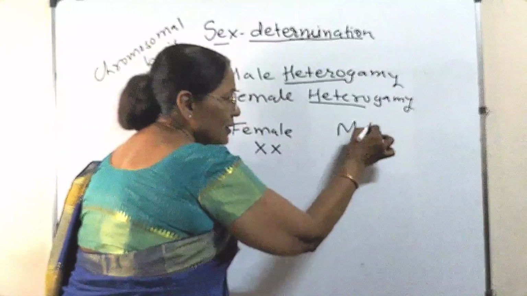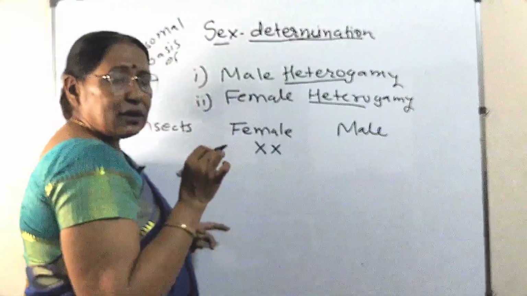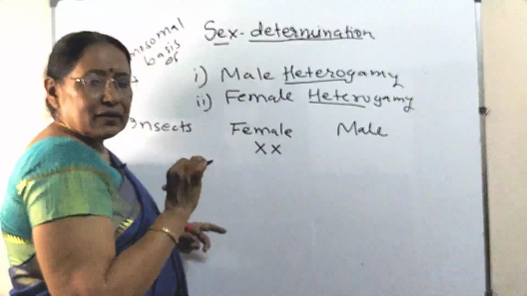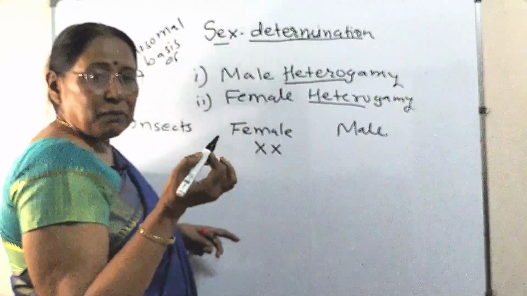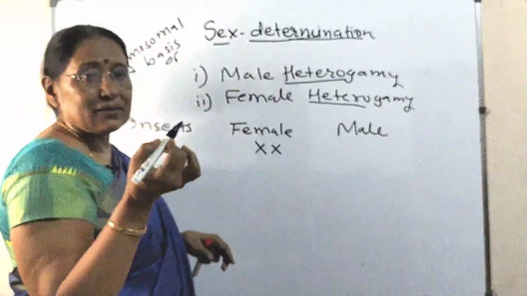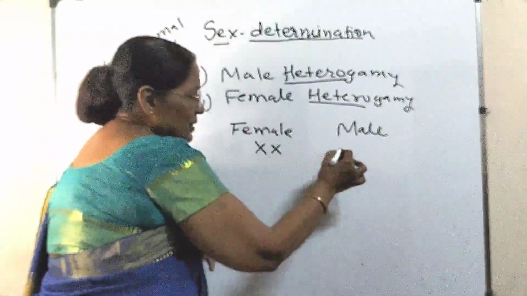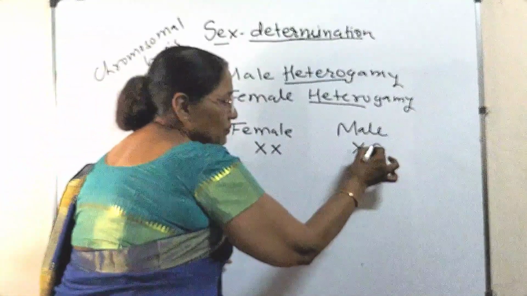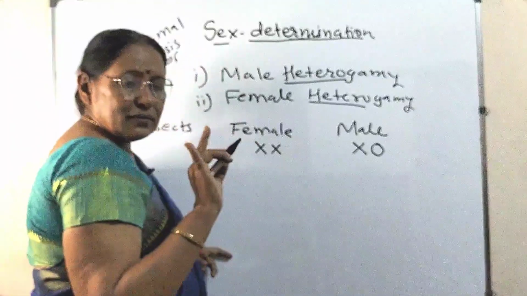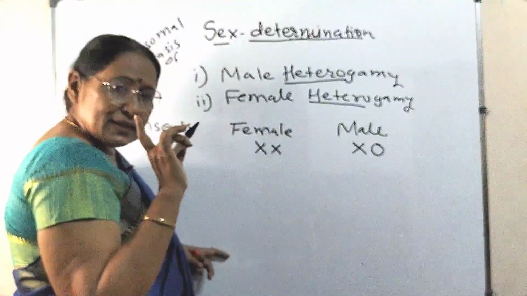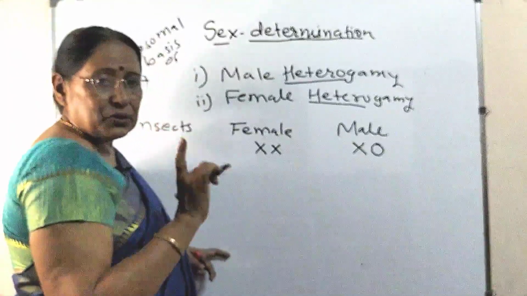no, don't go so fast. It is not like human beings in which the male also has one pair of sex chromosomes, one X and one Y. Here it is not so. Here it is one X and one nothing. Means it is having only one sex chromosome.